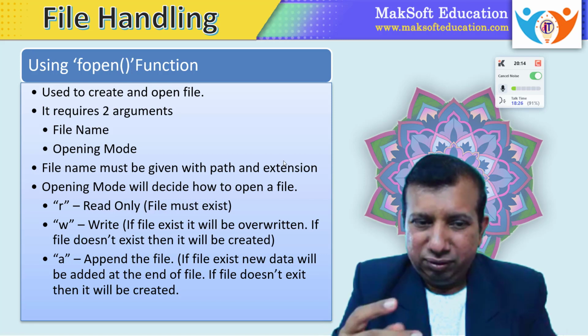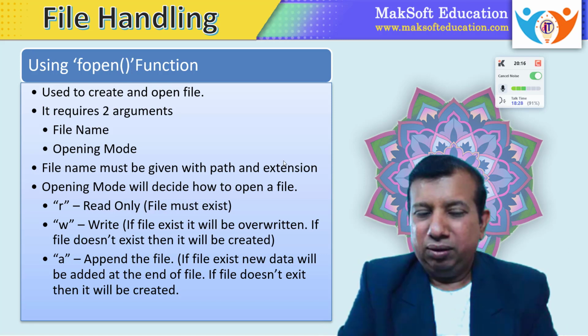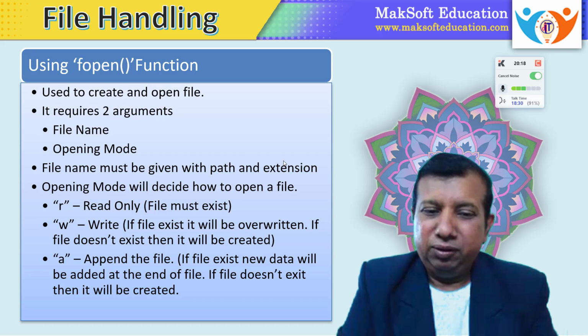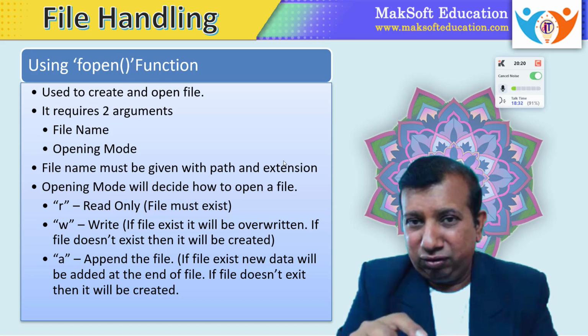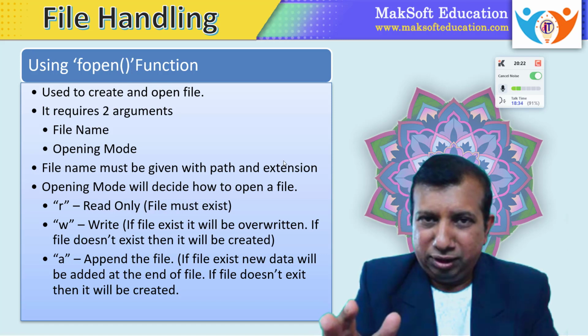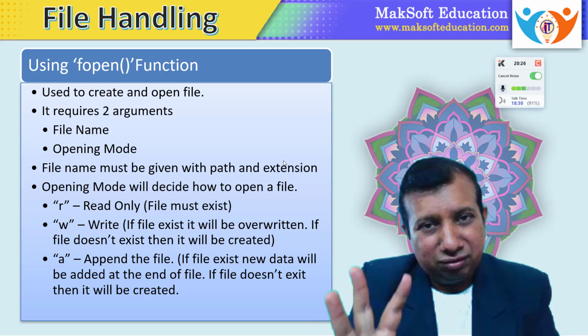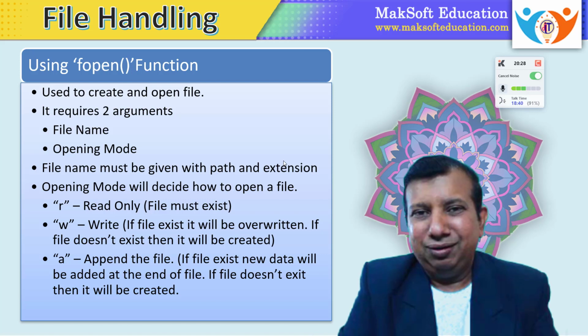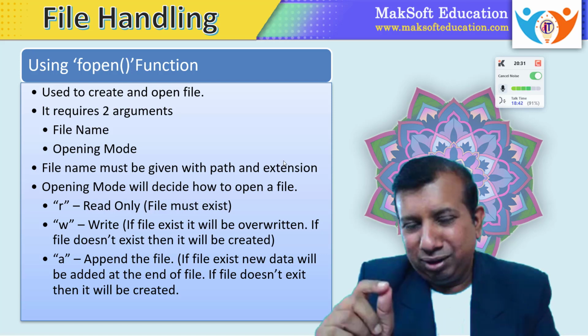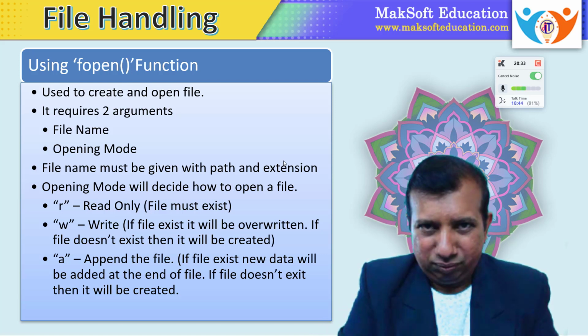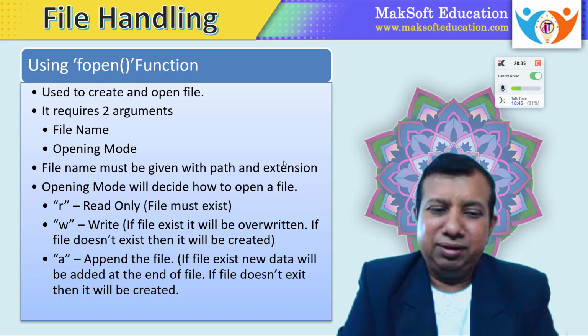The second one is W. W stands for write. Now, if the file exists, it will be overwritten. The original data will be lost. And if the file does not exist, then it will be created. So to create a new file, we are going to use W. And the third one is A. A stands for appending to the file.